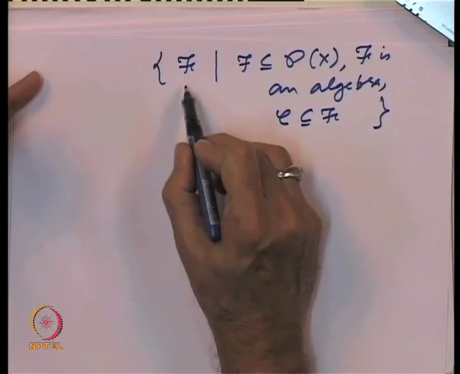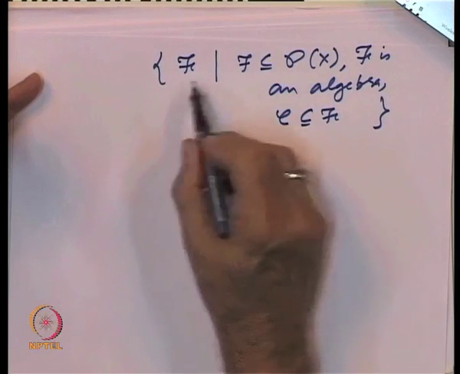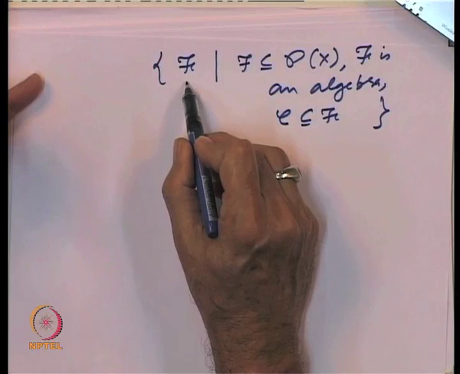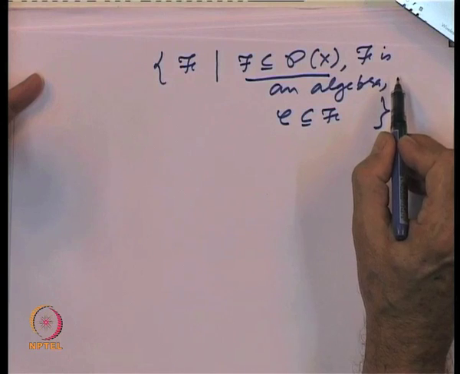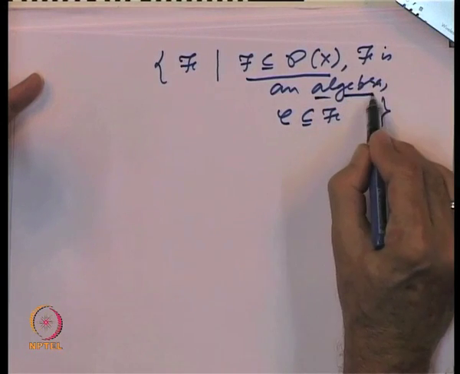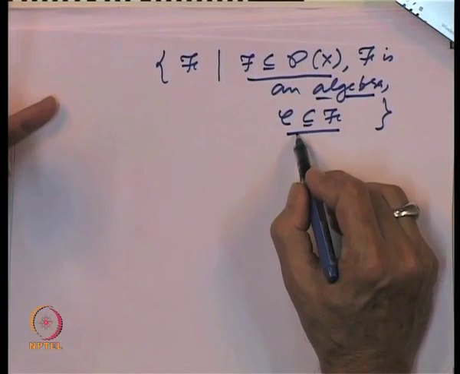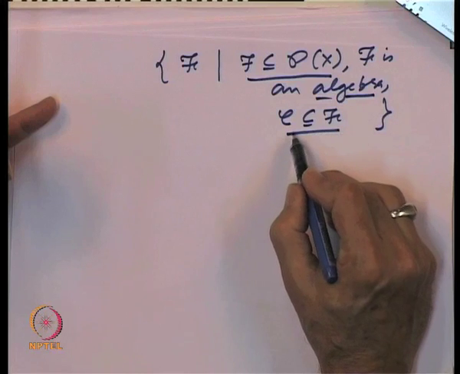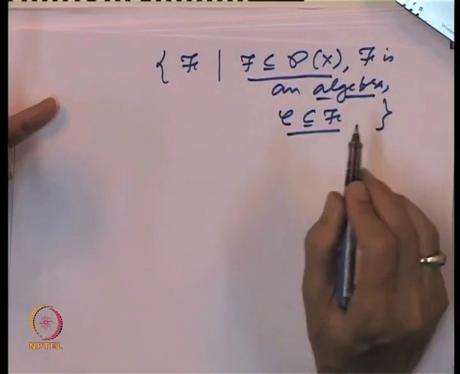So, let us collect all those collections of subsets of X, call them F, such that F is an algebra and includes C. So, it has two properties: C is a subset of it, this collection C is inside the collection F, and F is an algebra.